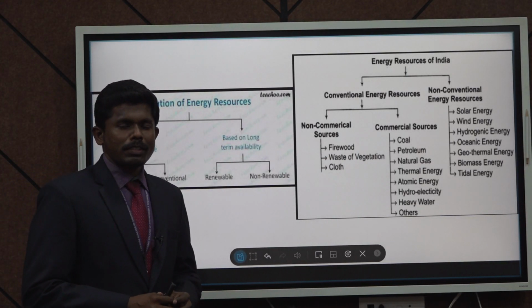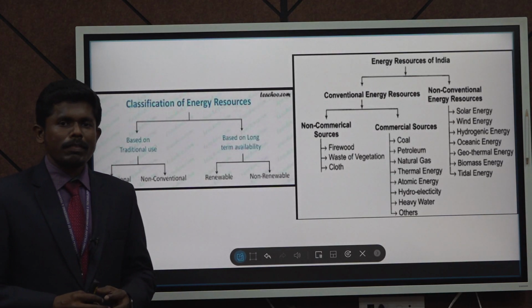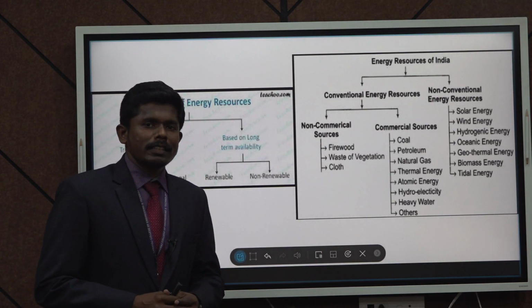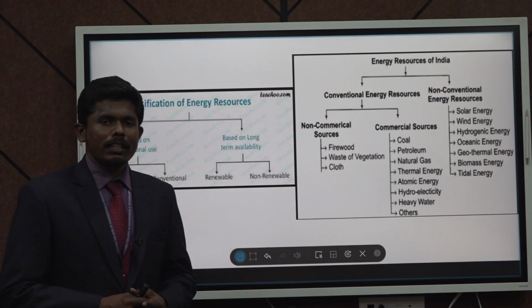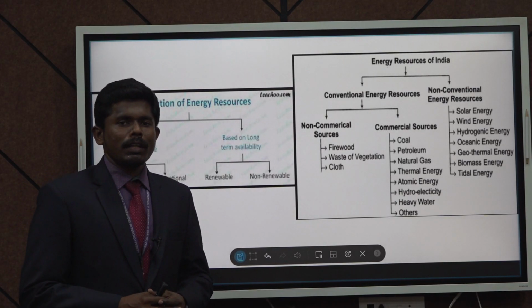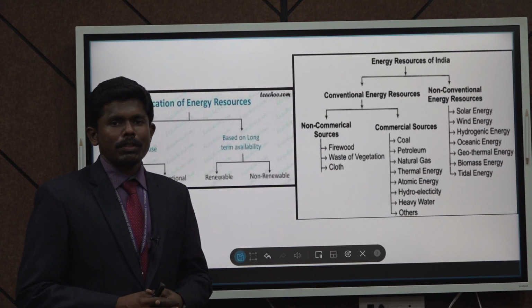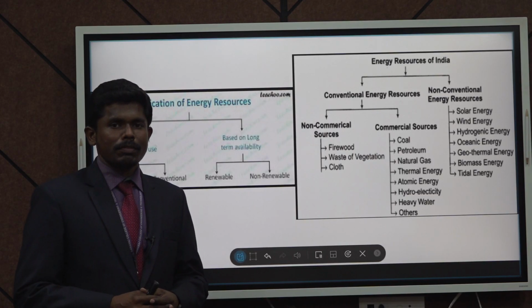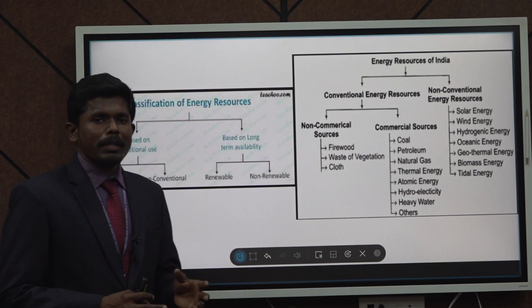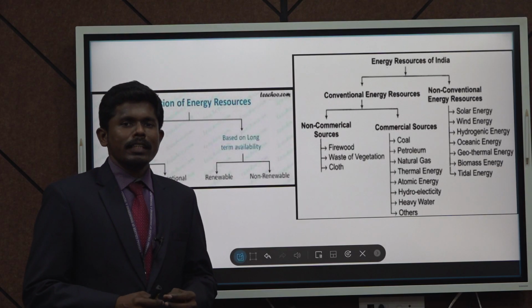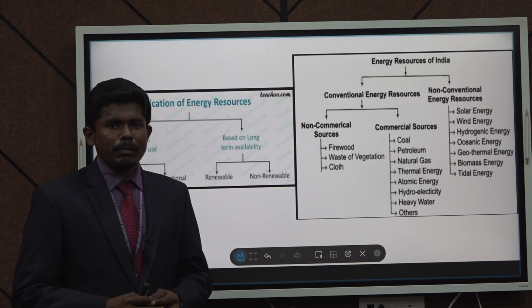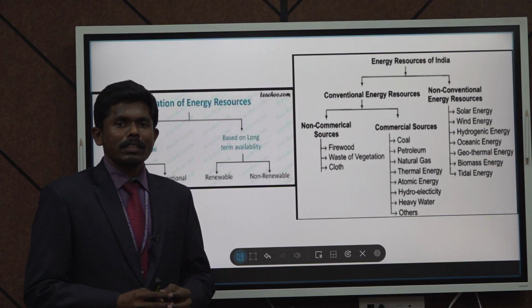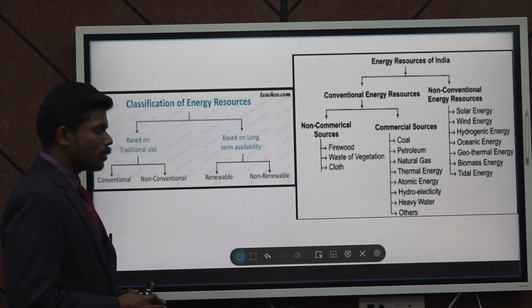Conventional energy sources are the traditional way of generating electricity that has been happening for over 100 or 200 years. In the days before, we largely depended on this traditional way of using energy, but the limitation of these energy resources is that they all cause pollution to the environment. That is the greatest impact created by these traditional energy sources.